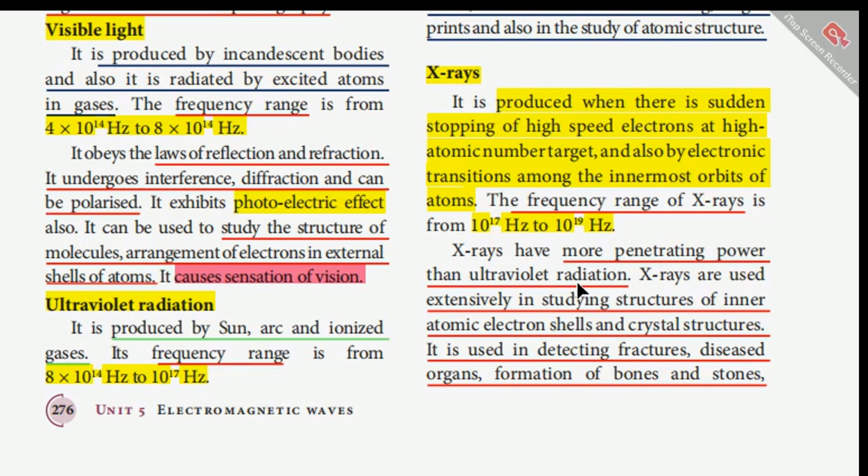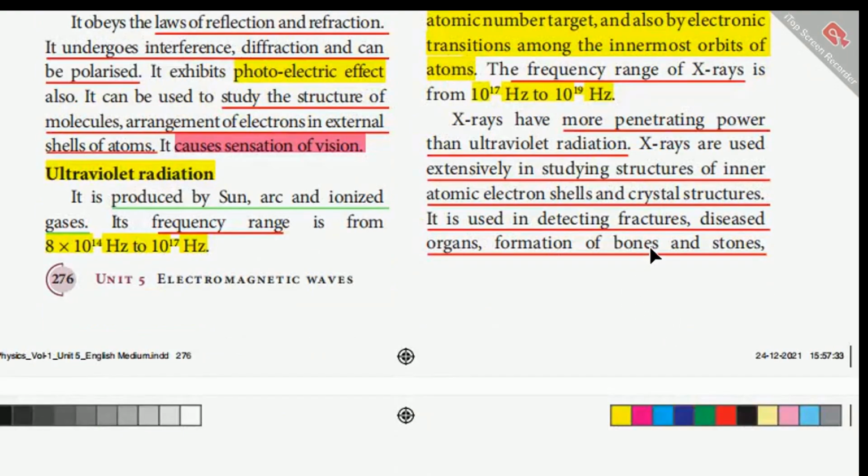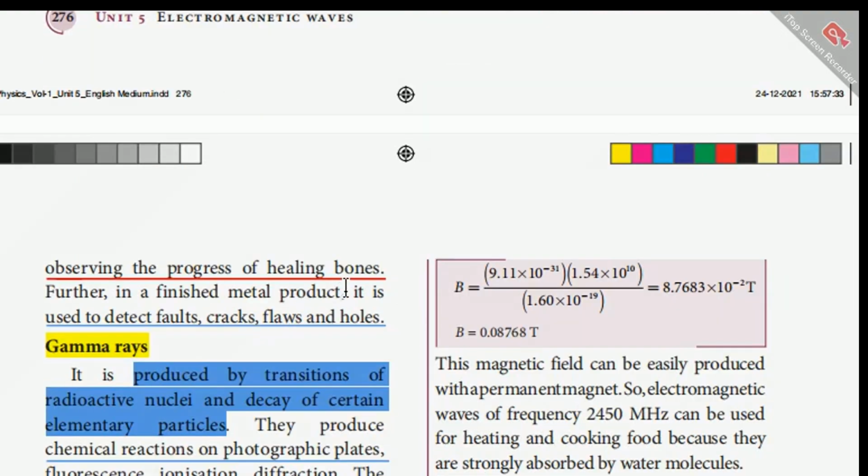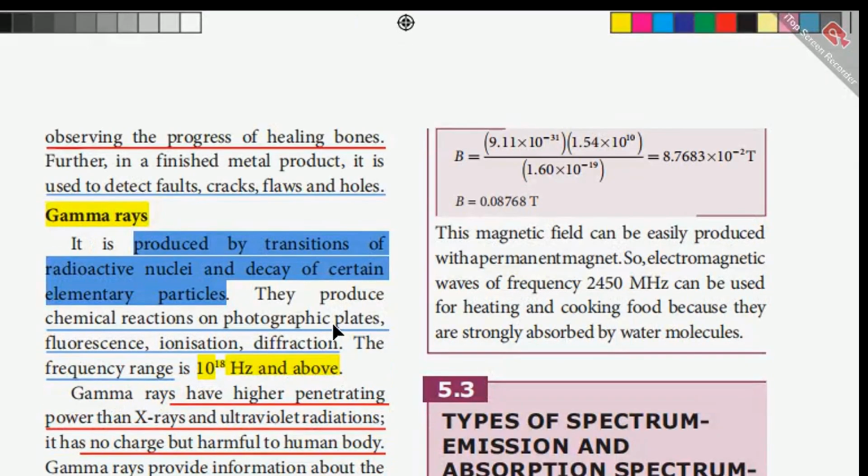X-rays have more penetrating power than ultraviolet radiation. X-rays are used extensively in studying the structures of inner atomic electron shells and crystal structures. It is also used in detecting fractures, diseased organs, formation of bones and stones, and observing the process of healing wounds. Also, in a finished metal product, it is used to detect faults, cracks, flaws, and holes, which is called non-destructive testing.